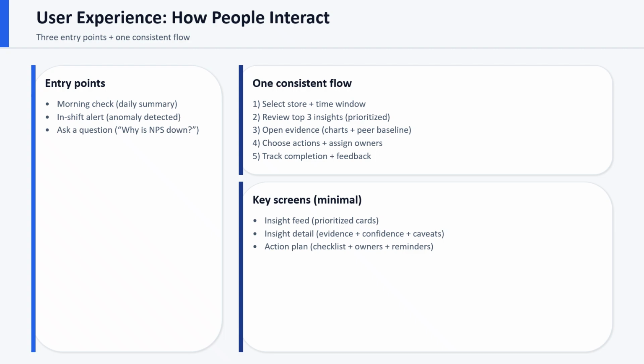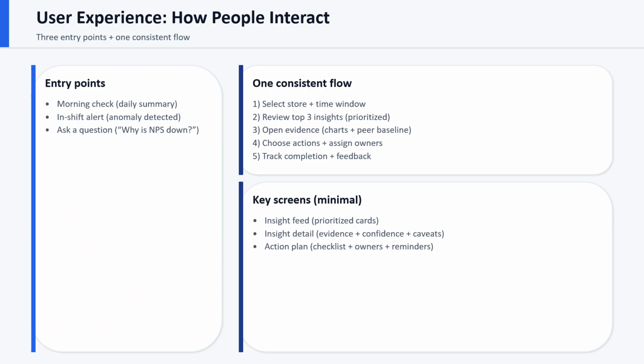Now let's talk about the user experience, how people interact. There are three entry points. One is morning check, which is a daily summary, could be via an email or a Power BI dashboard. The second is an in-shift alert when an anomaly is detected, could be via proactive notification. And the third is the ask-anything mode, like why is NPS down, which could be via chat.